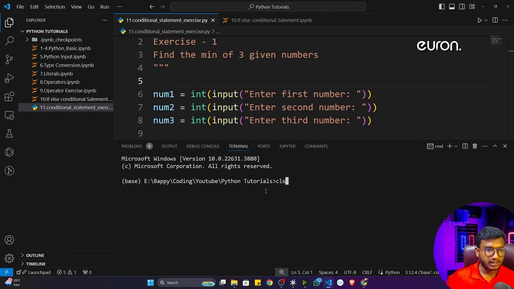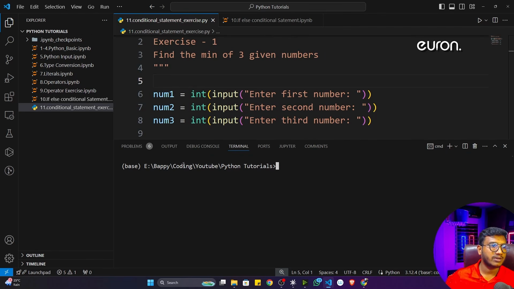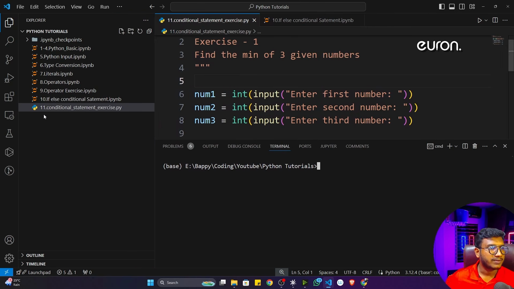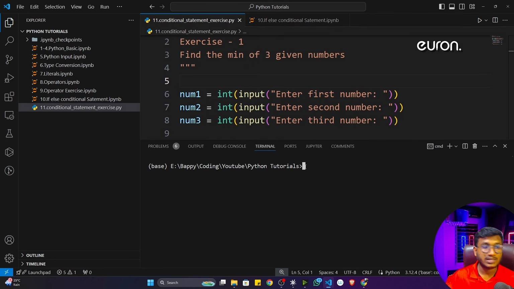Now here I can clear and I can execute this particular program. What is the file name? File name is conditional statement exercise.py. To execute this file, you have to write one command called python. You are telling Python, I have to execute this particular file. So file name is 11.conditional. See, if I just write 11.con and press tab from my keyboard, it will autocomplete.